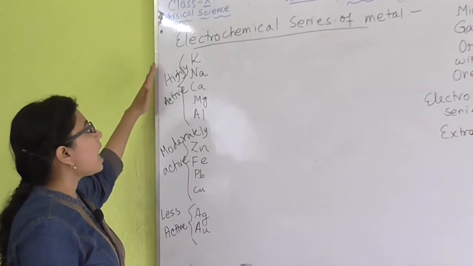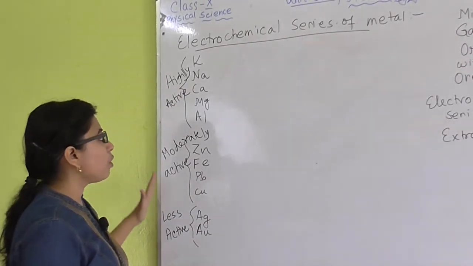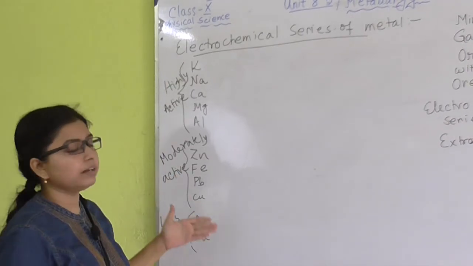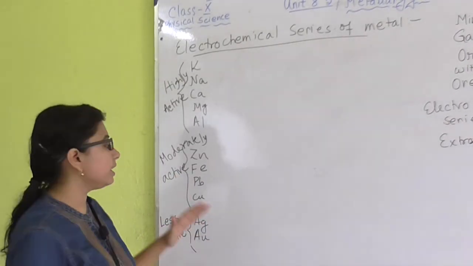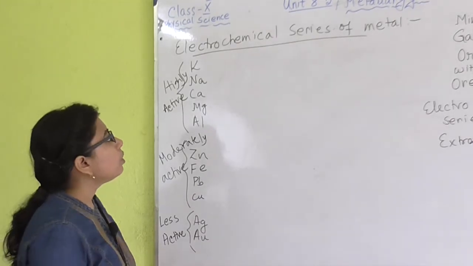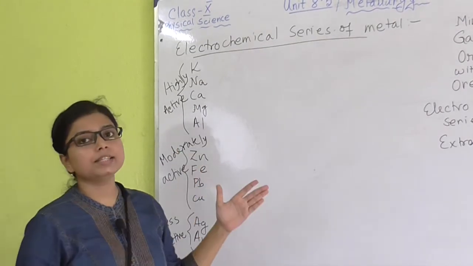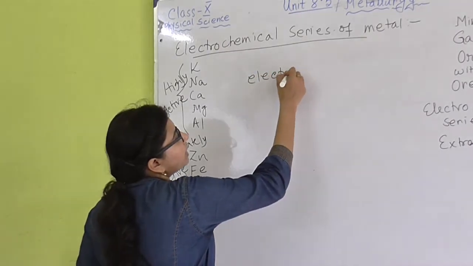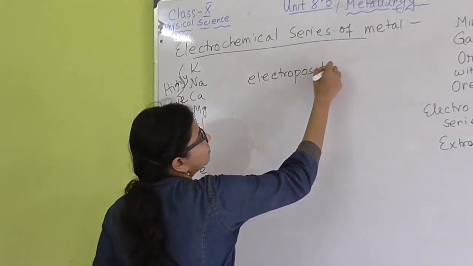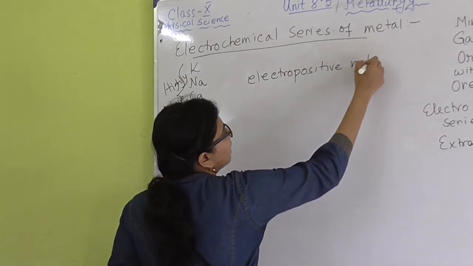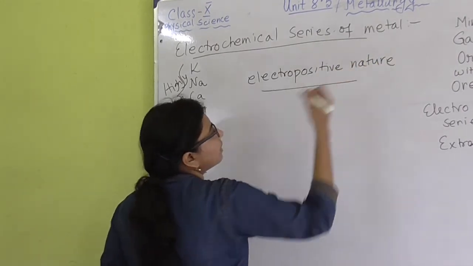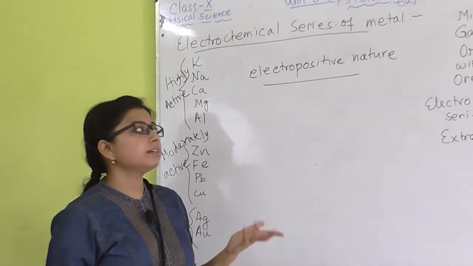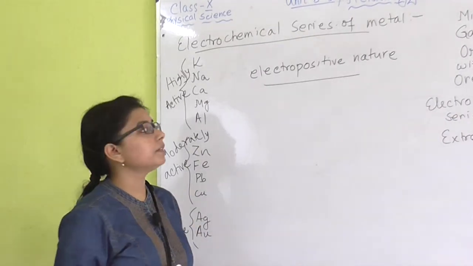So these highly active members, then moderately active members, zinc, iron, lead and copper, and finally silver and gold, they are less active. To understand this series, first we have to know a term, that is electropositive character, or electropositive nature of an atom. What is electropositive character?